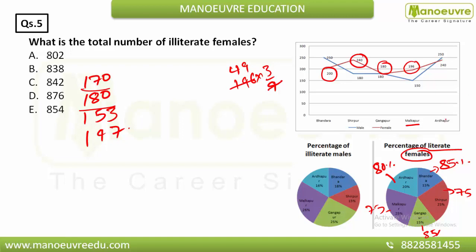And now you have to find for Ardhapur, where there is 80% of this 240. Okay, so 80% of 240 is nothing but 24 into 8, that is nothing but 192. Now you have to just add it. How can you add easily? You give this 3 to 147, so it will make 150 and it will also make 150. Okay, and this is 180 and 170.